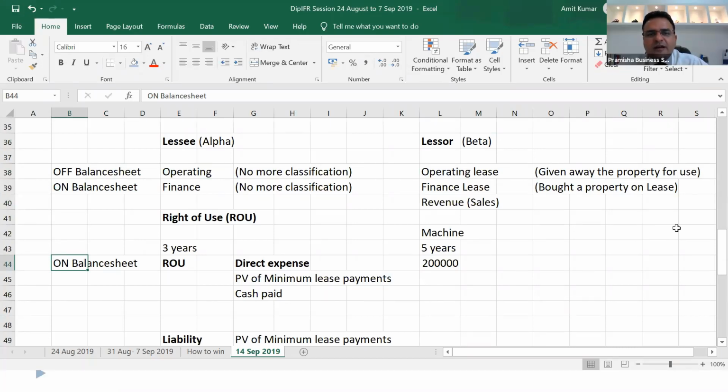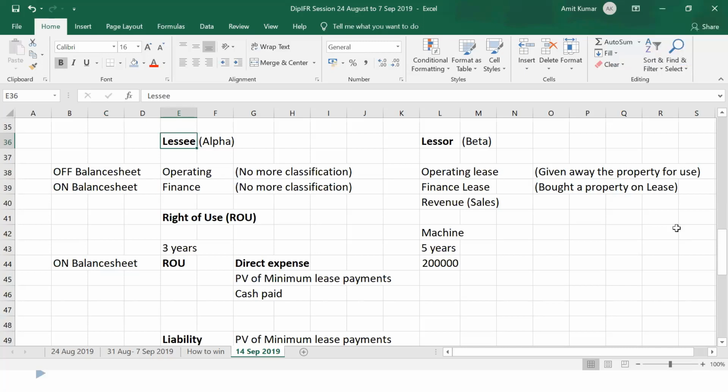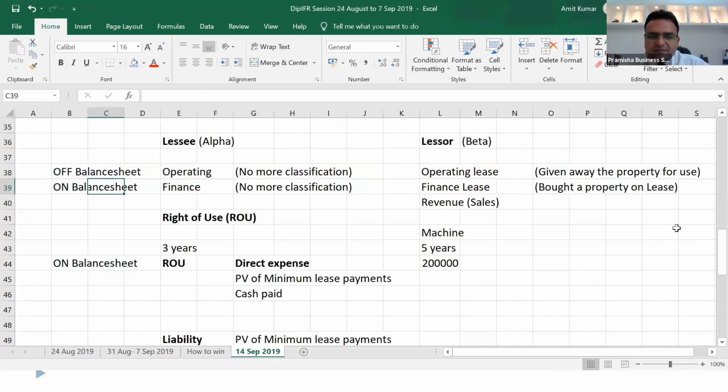Now whosoever is owning any asset, there is no classification in terms of finance and operating for the lessee. No classification. The only word they'll be mentioning in the balance sheet will be right of use. So that has gone. Then who would record the asset in the books? Both the parties. Both the parties. Okay, got it.